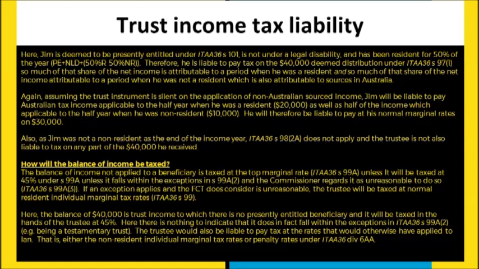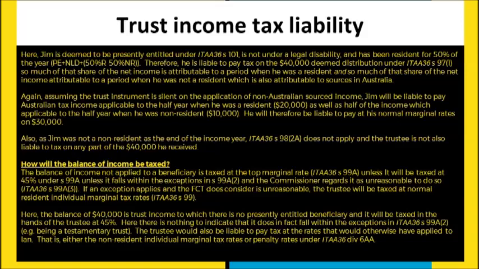he's received $40,000, or that's the income that's going to be allocated to him. But $20,000 of that is the fraction that he's going to receive because he's resident. And also, of the other $20,000, half of that is going to be from an Australian source. And so he's going to be taxed on that as well. So therefore, his tax liability, the amount he's going to be paid, is going to be $30,000. And